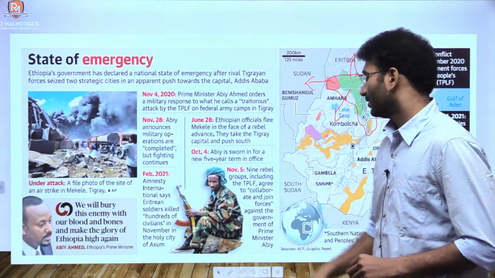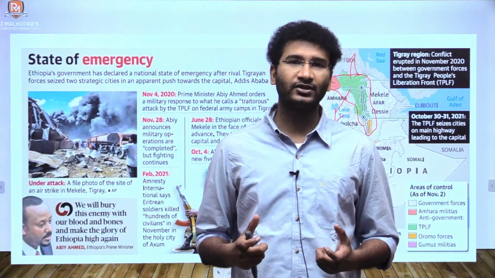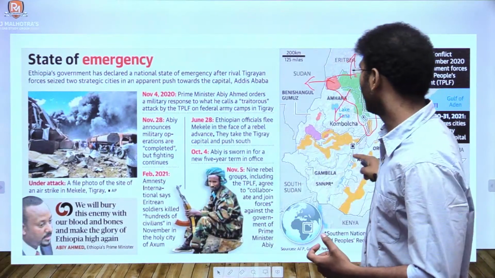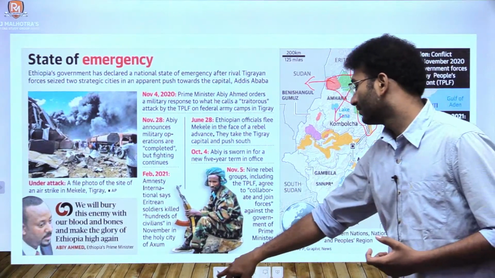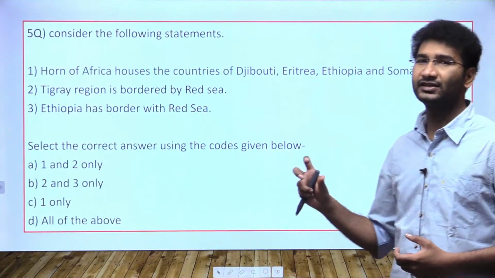So India is one of the global partners in terms of economic trade, because India gives funding to the state. When there is some kind of disturbance here, the Indian economy can also be impacted with respect to those regions.